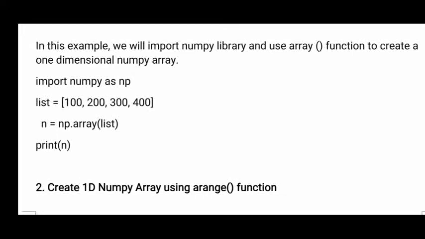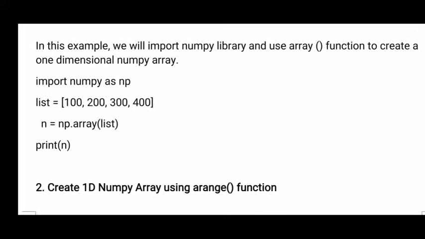That is why np dot array, both are separated by a dot. In the bracket, what are we giving? List. List is an array and it contains 4 elements: 100, 200, 300, 400. Now with that list a new array is created, and the name of the new array is n.